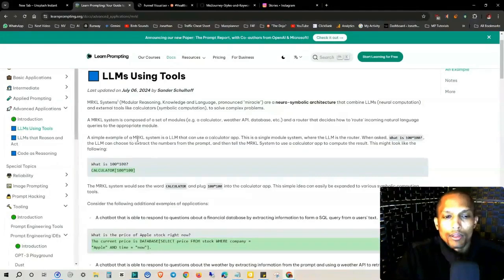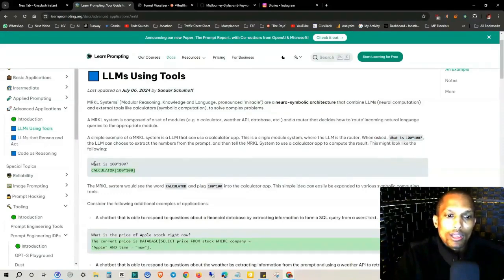A simple example of a MRKL system is an LLM that can use a calculator app. This is a single module system where the LLM is the router, and when asked, what is 100 times 100, the LLM can choose to extract the numbers from the prompt and then tell the MRKL system to use a calculator app to compute the results. So this might look like the following.